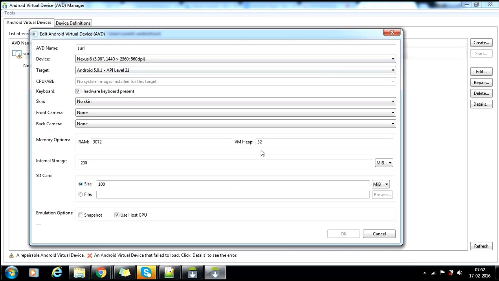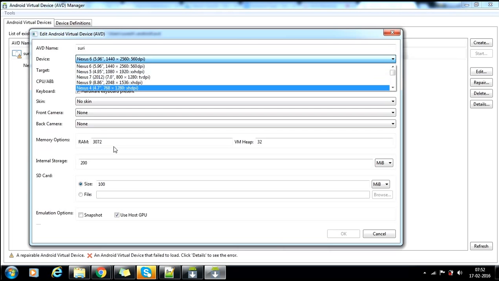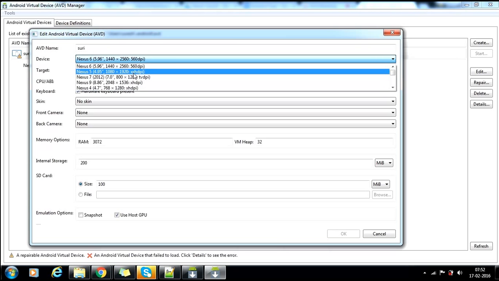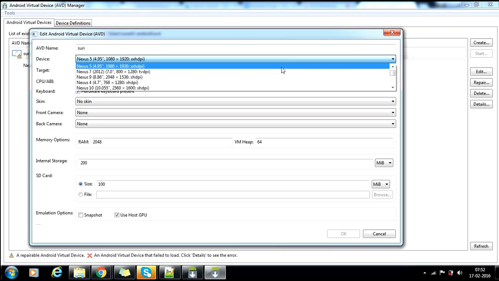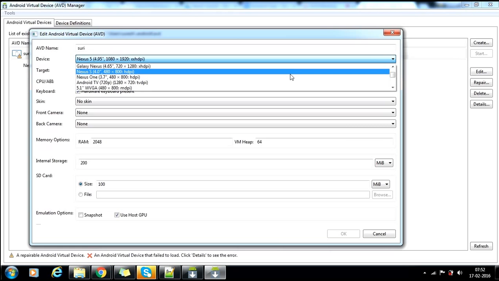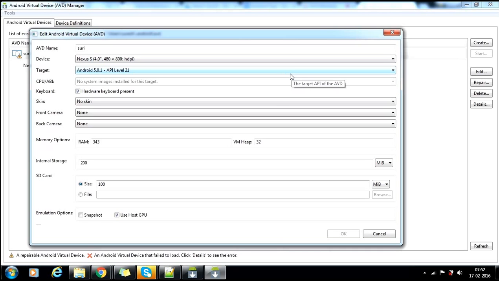See, if I select the default size here, see the RAM. You're able to see the RAM, right? It was changed. Why was it changing? The default configuration for that is like that. Because the screen size is changing, the HDPI is changing. For that device, while they were creating it, they gave the RAM size this much, so it was coming like that. And front camera, back camera, you can have all those things, right?